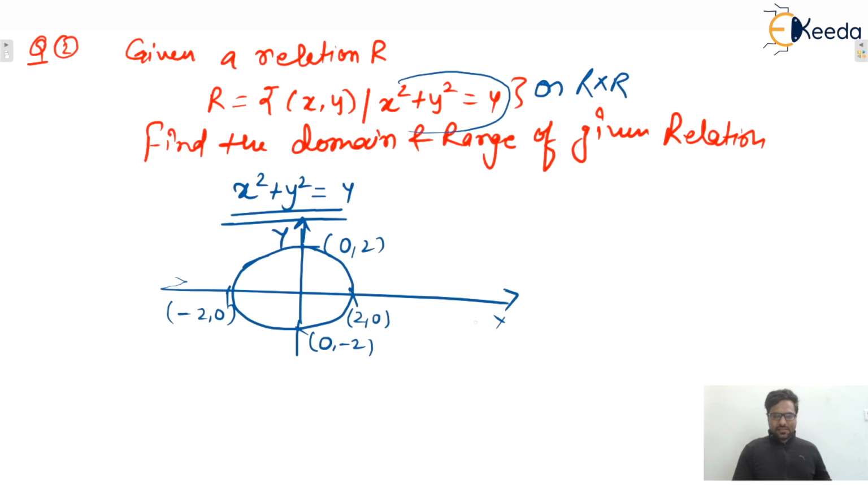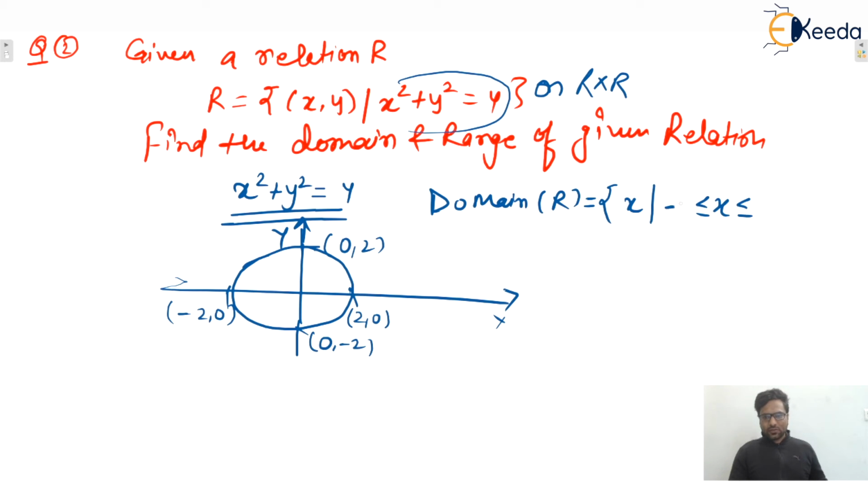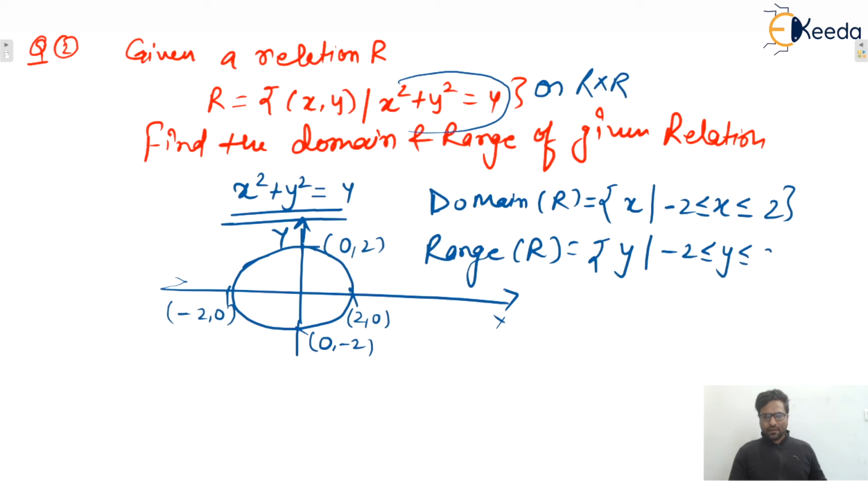Okay, so if this is the graph, what will the domain be? Domain means values on the x-axis. So the domain of this particular relation is all x such that x lies between -2 and +2. Similarly, the range will be all y values such that y lies between -2 and +2, isn't it?